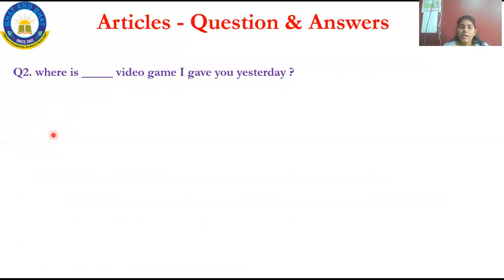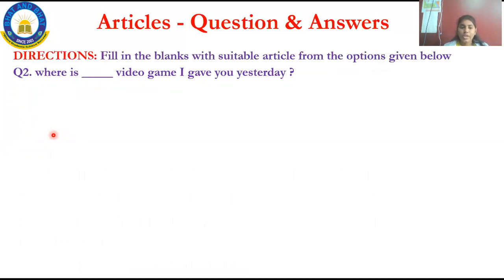Next question is: where is dash video game I gave you yesterday? See, there is only one blank here. You have to fill it with one article. That's all. The question is: where is dash video game I gave you yesterday? And your options are: option A, an; option B, a; option C, the; option D, no article. No article means that no option among the given options will be matching here.